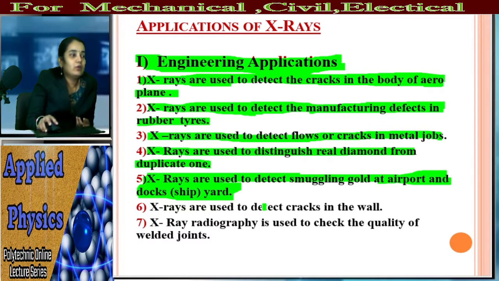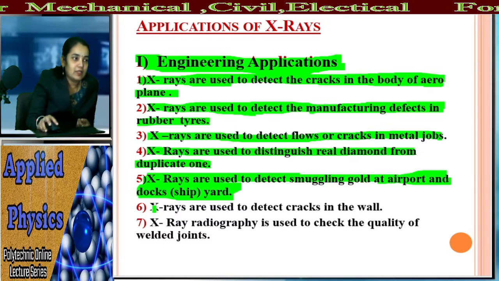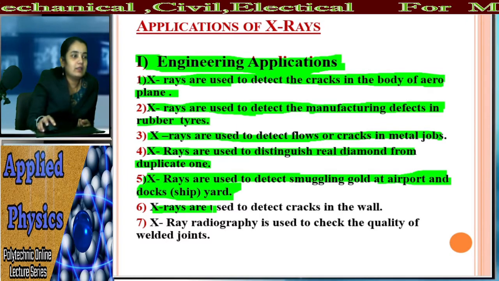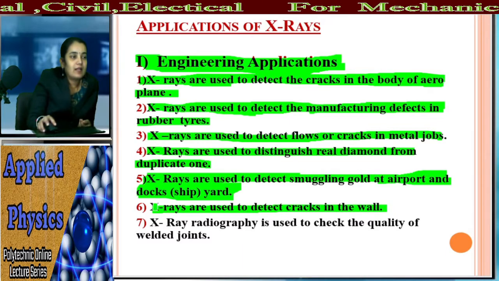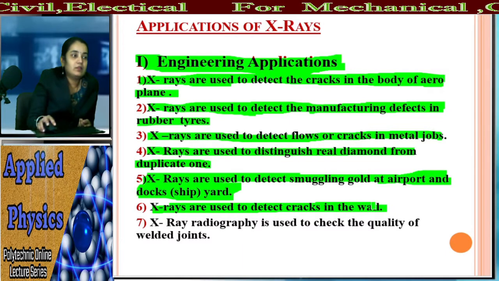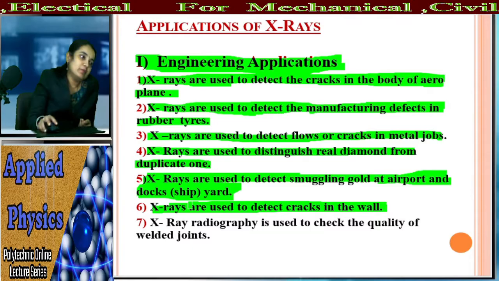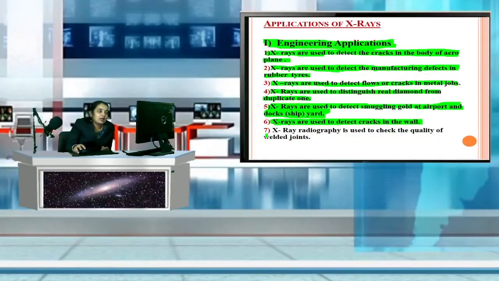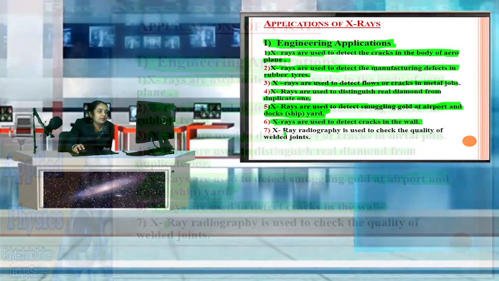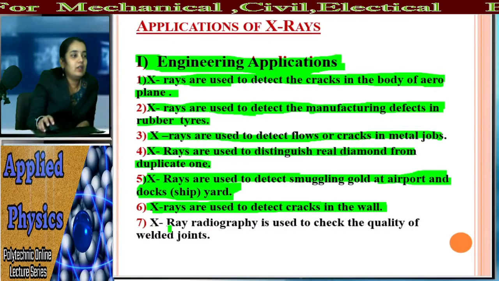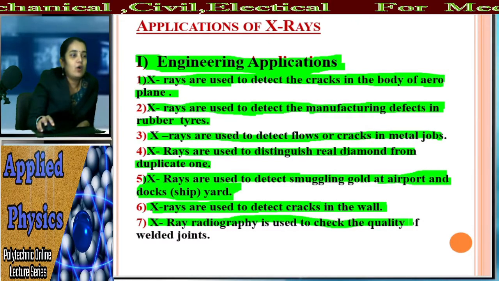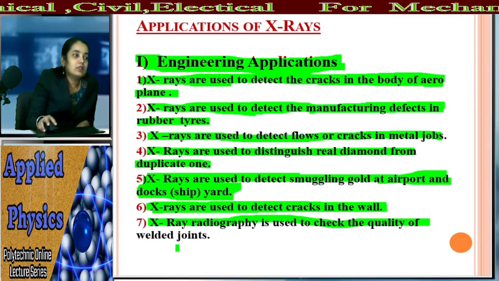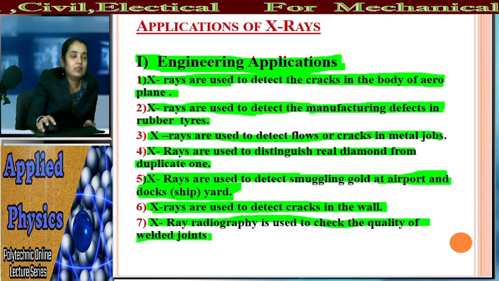Now we are going to see the next application, that is X-rays are used to detect the cracks in the wall. म्हणजे एक वॉल मध्ये जर क्रॅक असेल किंवा एखादा होल असेल तर ते क्रॅक आर आयडेंटिफाइड बाय द एक्सरेज. And now the last property in the engineering field, that is X-ray radiography is used to check the quality of welded joints. म्हणजे तुम्ही एखादे two metals join करता, that is welding.